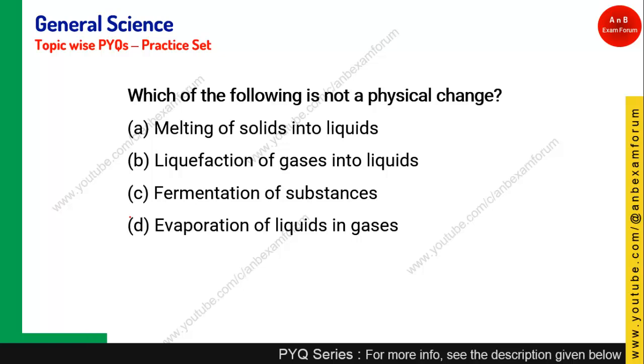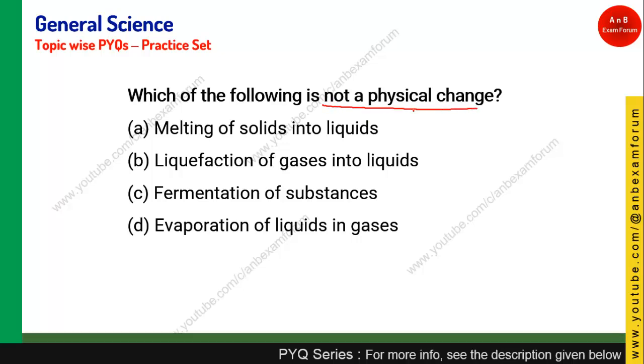Which of the following is not a physical change? Not a physical change means you are asking which of the following is a chemical change basically. Melting of solid into liquid, it is a physical change, so this is incorrect. Liquefaction of gases into liquid, again only states are changed, so this is a physical change.